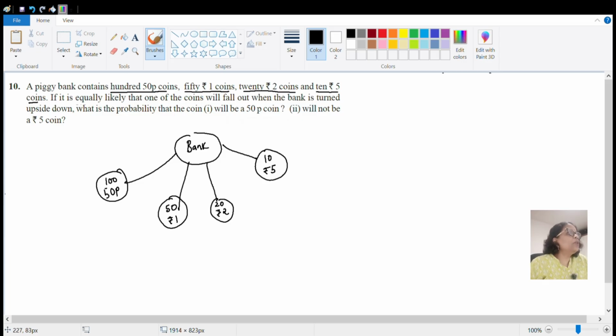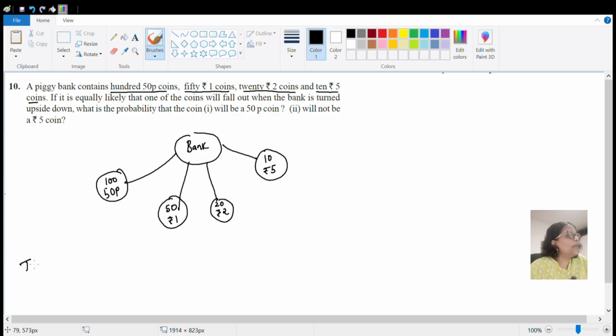So next we will read. If it is equally likely that one of the coin will fall out when the bank is turned upside down, what is the probability that coin will be a 50 paisa coin? First question. Second is will not be rupees 5 coin. So first of all we need to calculate what are the total number of coins.